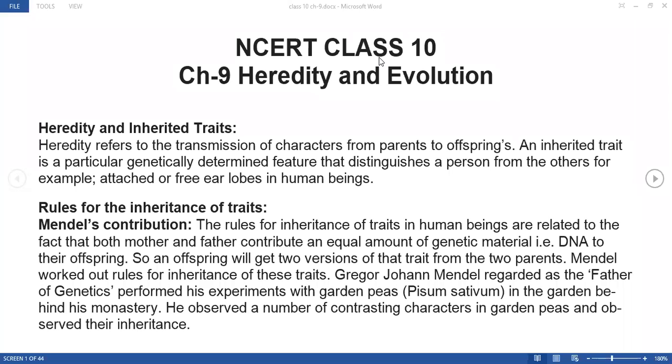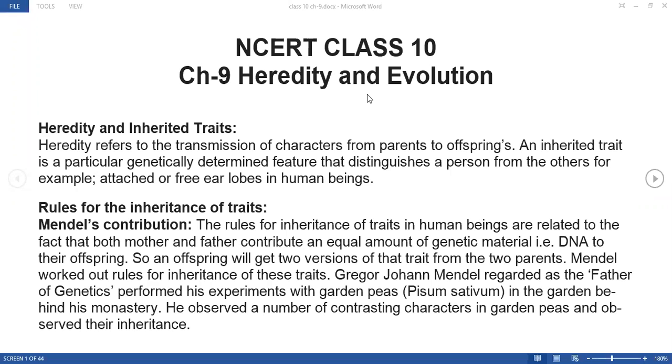So that genetic material is being passed from one generation to the next generation, right? So half of the DNA will be coming from the mother's part and half of the DNA is going to come from the father's part, right? So Mendel contributed and he composed several rules of inheritance, right? And he proposed those rules in order to understand exactly what heredity is, right? So now an offspring will get two versions of that trait from the two parents.